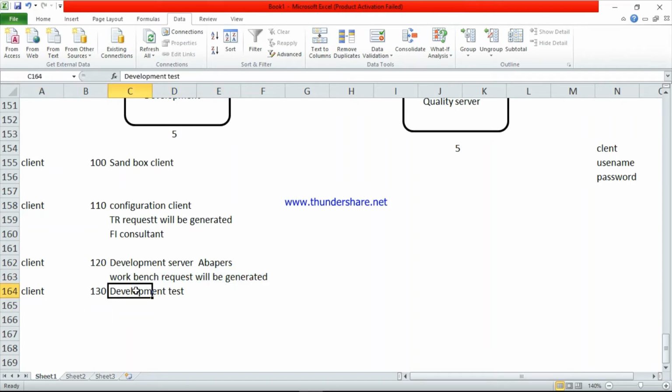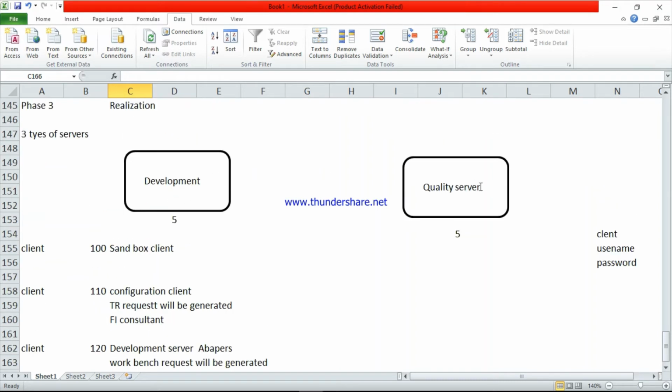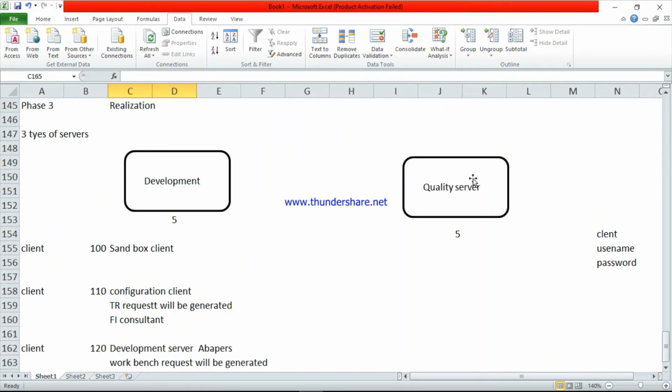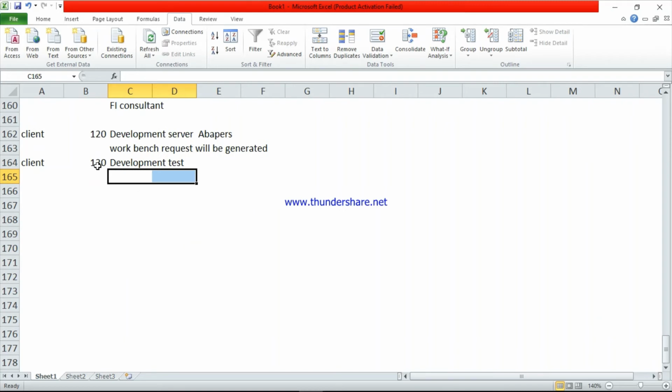The next one, development test, means whatever program they have written here, they can test the data here. Development test is for pre-testing before sending the data to the next server, the quality server. These 5 employees can test whether they have written the correct data and the correct program or not. So before sending the data to the quality server, in this 130 server they can check their data. This is just for testing purposes.